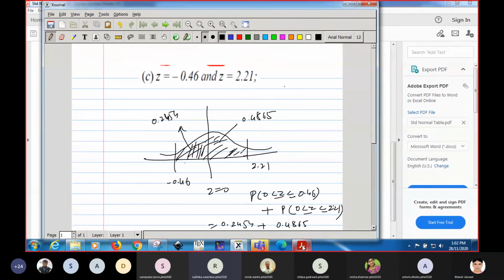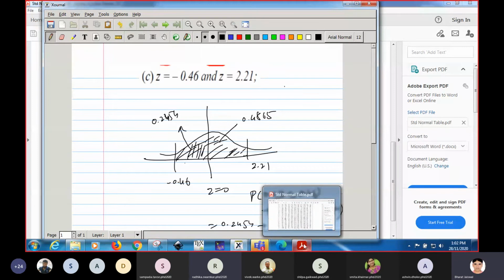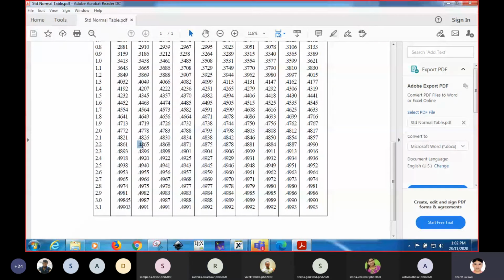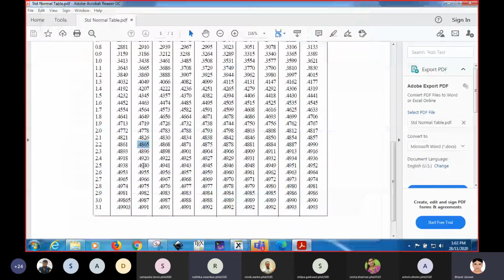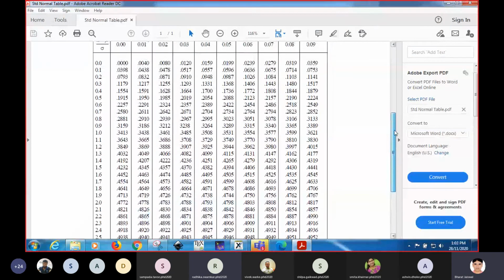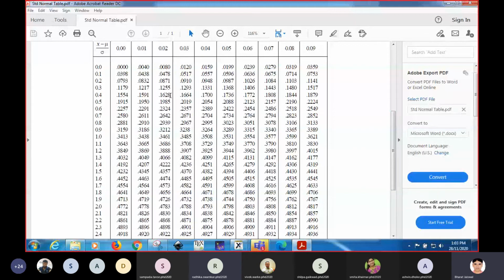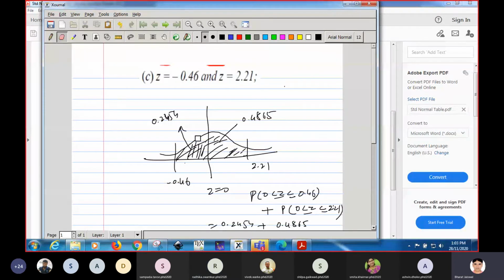For 0.46, you have taken some wrong value. Okay, let me check. 0.46: this is 0.4, and 6. Here, it was read wrongly. It is 1772, so this will be 0.1772. So you can add this value correctly.